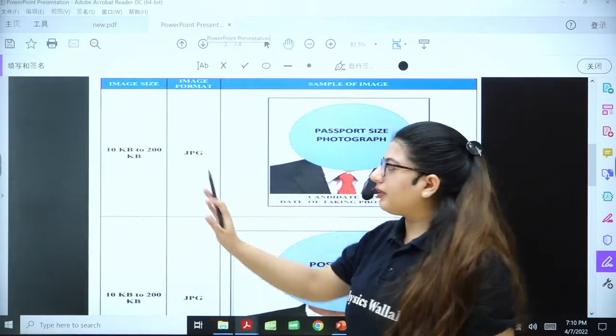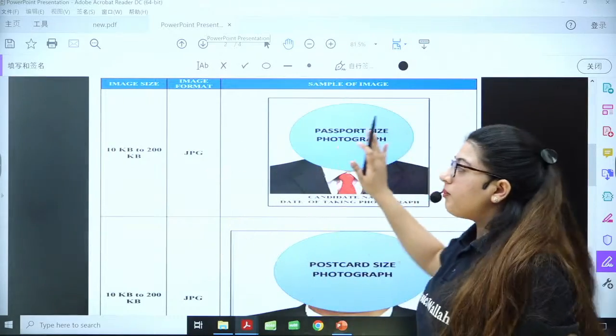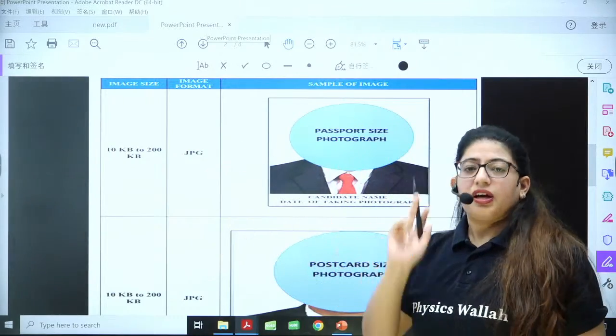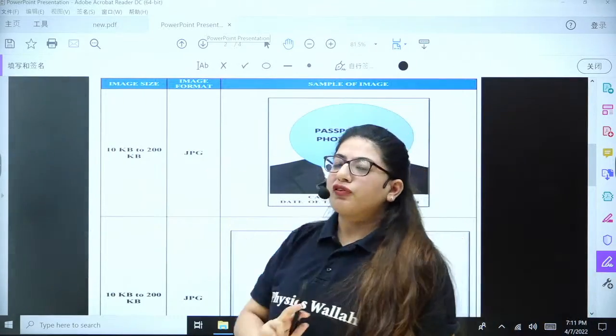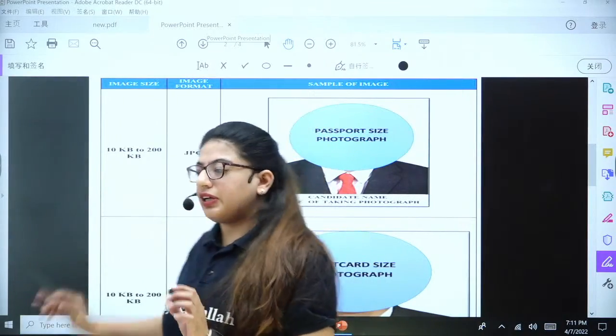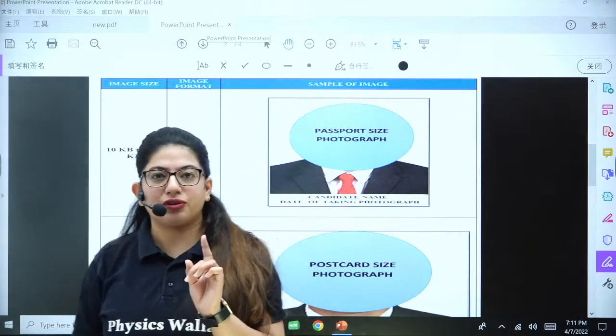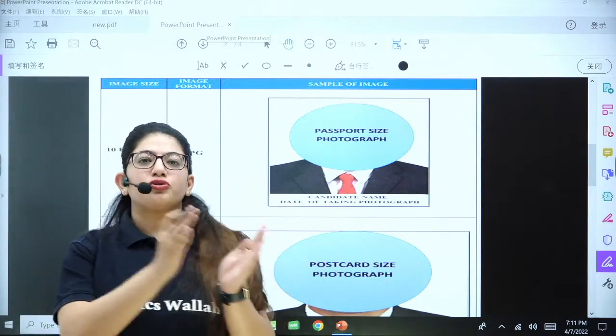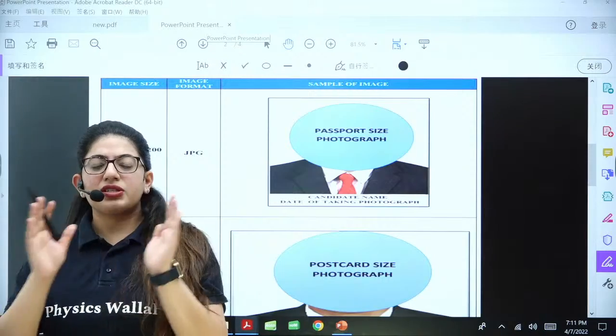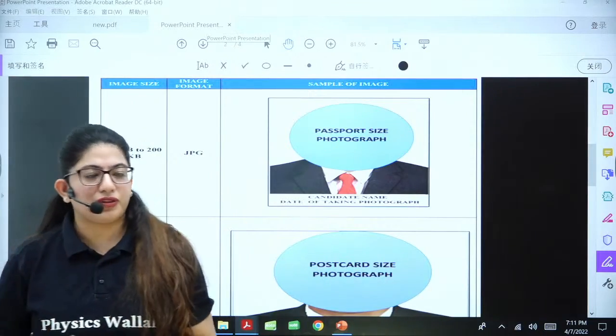Just tell him that these are the requirements. I want one passport size, another postcard size. Also take printouts of your photograph. Around 10 photographs, each of these sizes should be there, because you will use the same photograph from application to your admission form, right? The same photograph always makes a lot of difference.